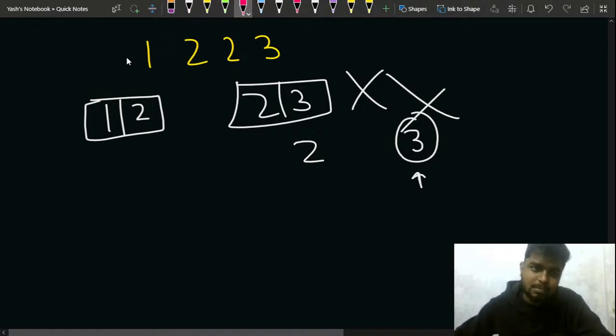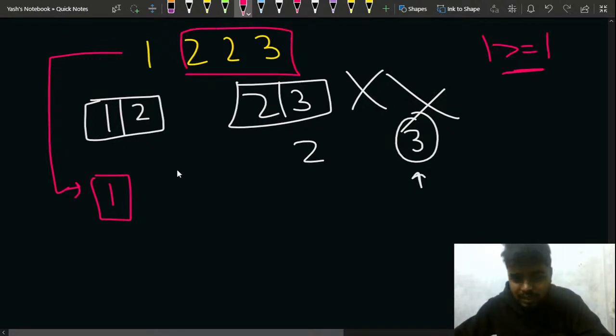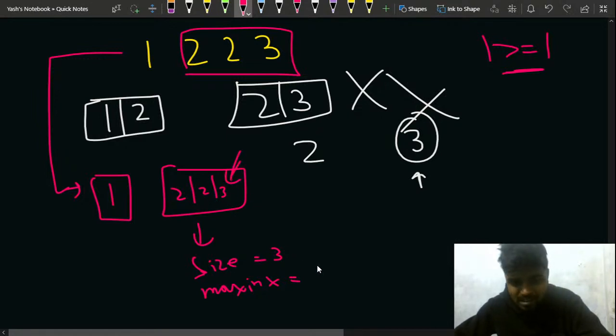Whereas actually in this problem, what you can do is make one group of 1, because 1 will be greater or equal to 1, the inexperience that it contains. After that you put 2, 2 and 3 in another group. For this group the size is 3, and the maximum inexperience is 3.